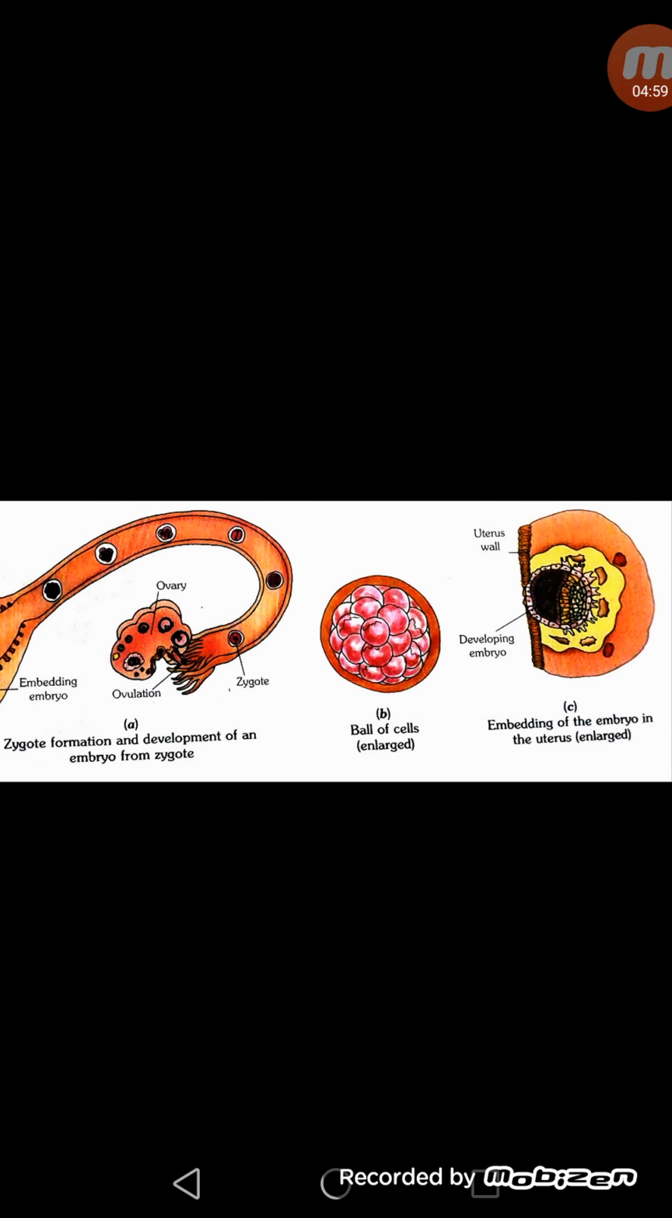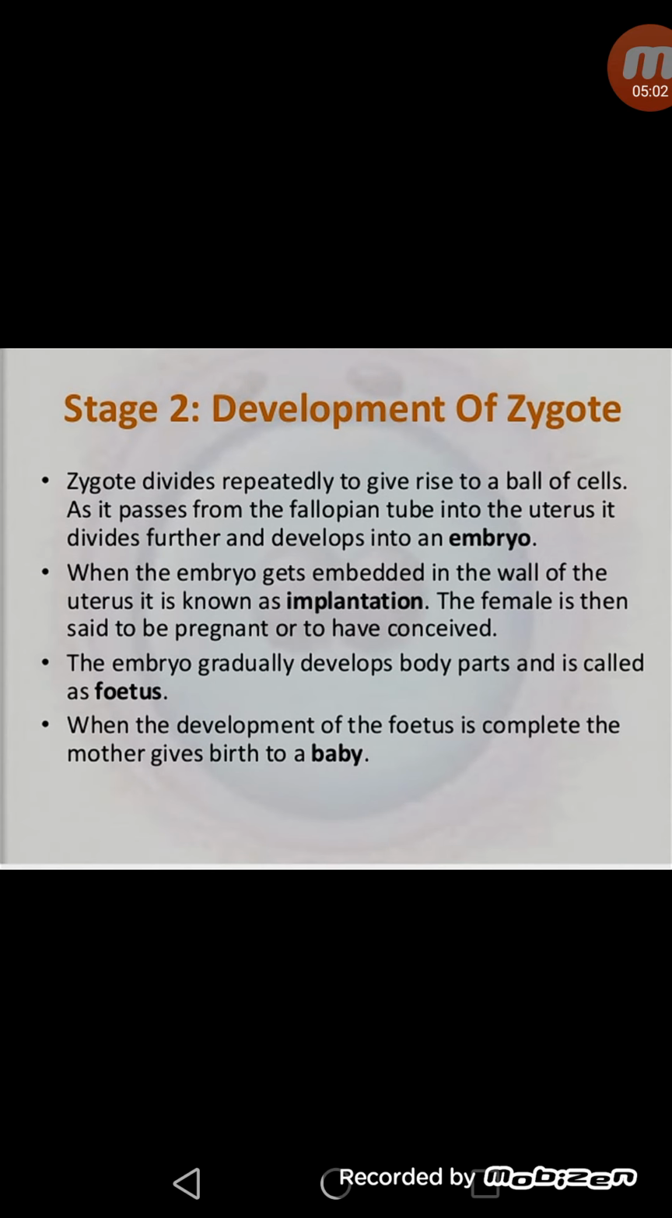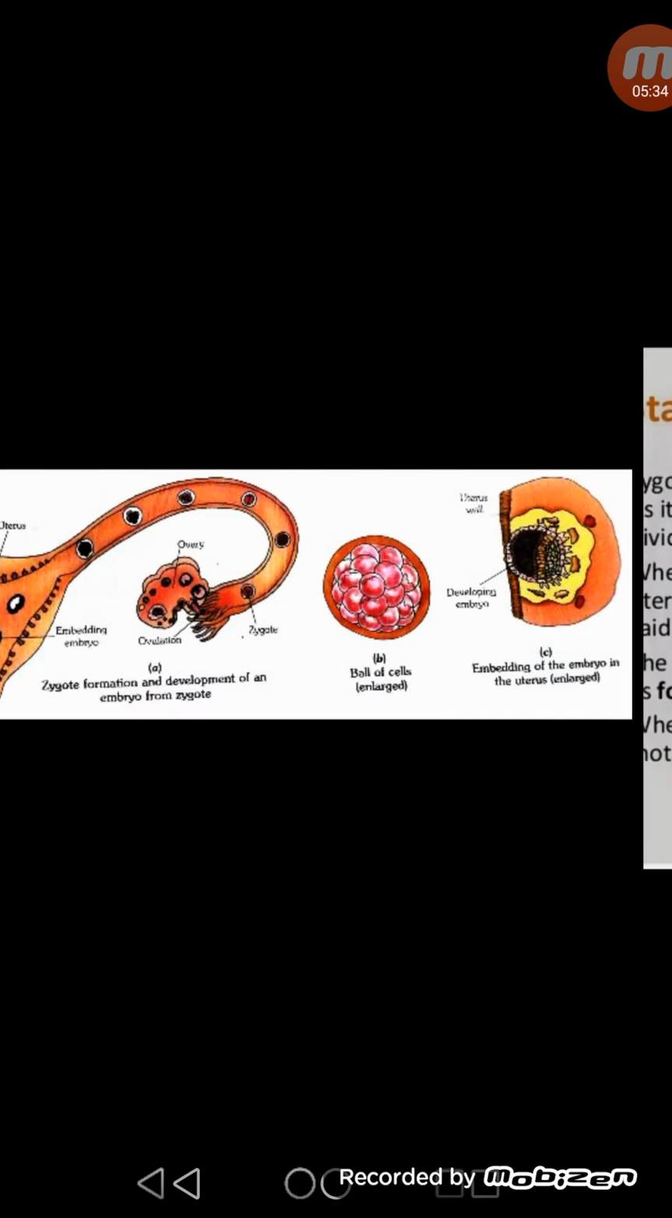So the zygote divides to form the embryo, and then this embryo gets embedded in the wall of the uterus, which is called implantation, and in that case the female is said to be pregnant or to have conceived. Then this embryo gradually develops body parts and converts into a fetus, and when the development of the fetus is completed, the mother gives birth to a baby. In human beings, the complete development of the fetus takes place in 9 months, and this duration of 9 months is called the gestation period.